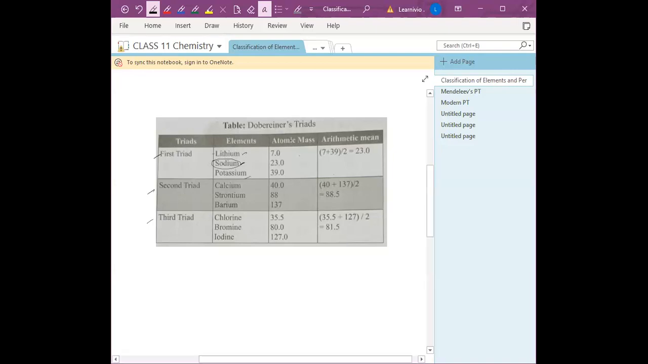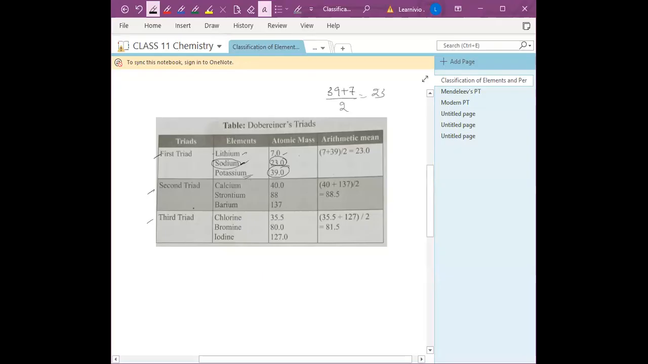You can check it. The atomic mass of lithium is 7, and potassium is 39. Check it: 39 plus 7, divided by 2, you will get 23, which is equal to the atomic mass of sodium. So that's what Dobereiner said. He gave the triads. He said that the mean of the atomic masses of the first and third element is equal to the atomic mass of the middle one. Clear?